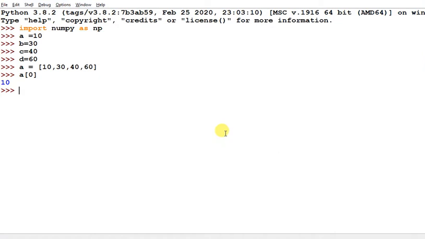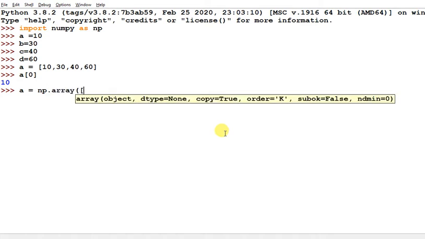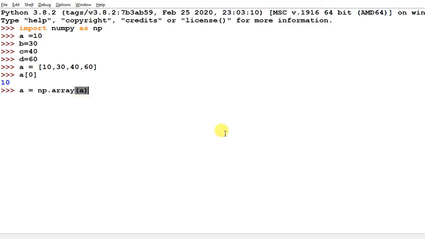I'm going to create one array. We can use the array function to create an array. I'm using A, a list already created, and so this is an array. I want to know the dimension, meaning the rank. So I pass A dot ndim. This returns 1, which means it has only one dimension.